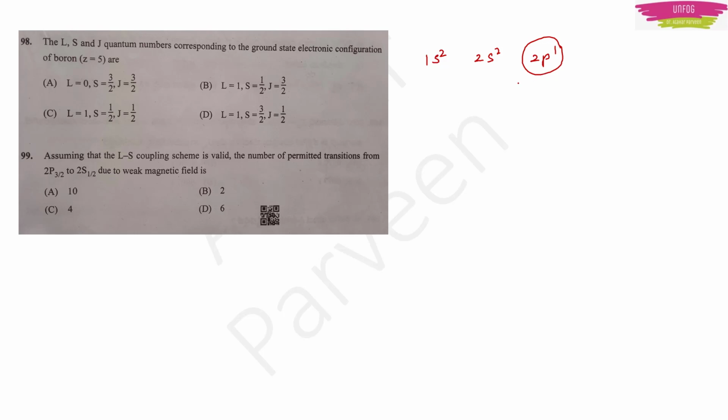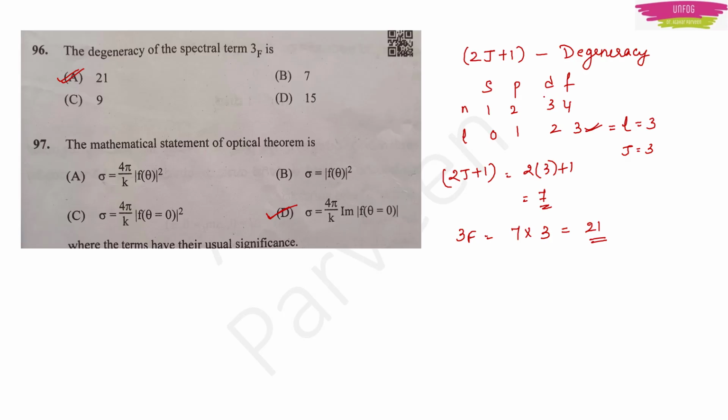Now when we talk about P, N will be like I did here. N will be 2 and L will be 1. Okay, let me write it again for you. So for s, p, d, f, the principal quantum number will be 1, 2, 3, 4, and the orbital angular momentum will be 1 less than N, isn't it? So 0, 1, 2, 3. Now N for the P orbital is 2. L for the P orbital is 1. So I got L as 1. I got one quantum number.